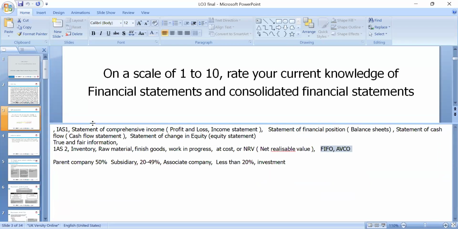So today we discuss the parent. What is meant by the parent company? If you own 50% or more, you will be known as a parent company. The other company will be known as a subsidiary.